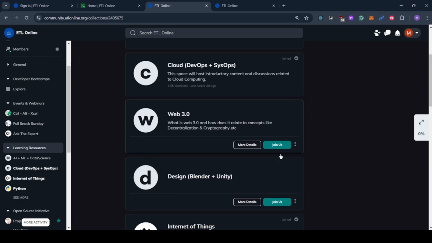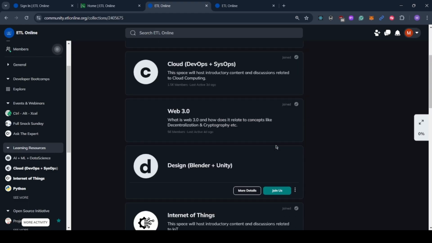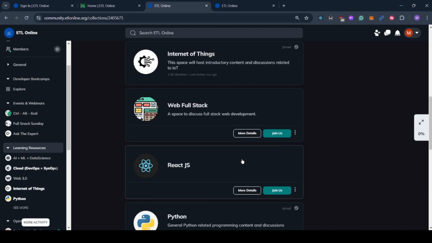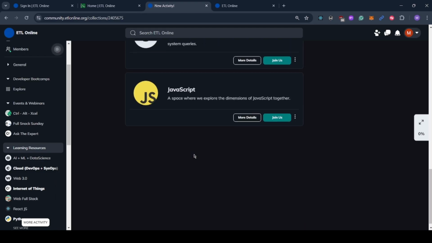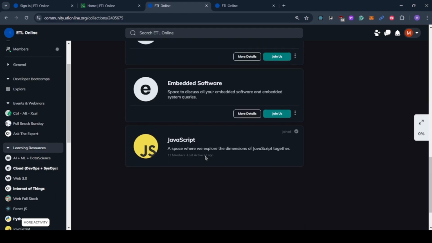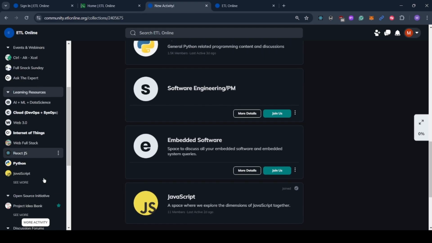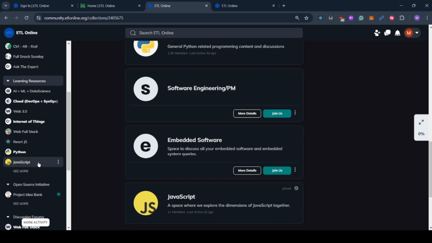Now you can also look over here and see that some spaces you have already joined by default, and some spaces you can request access and then join. I'm interested in full stack development, React.js, and of course JavaScript, because I am a web developer. So now I can look at all my spaces over here. Let's go into JavaScript.